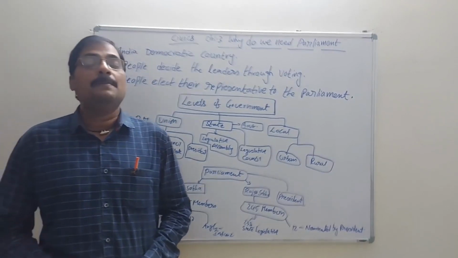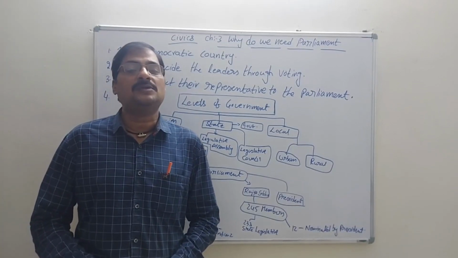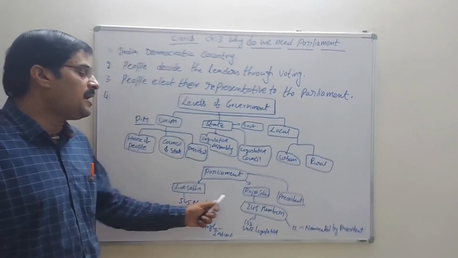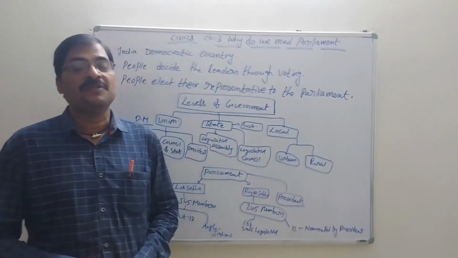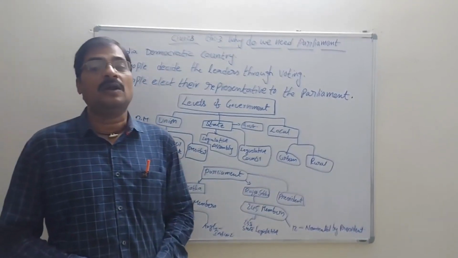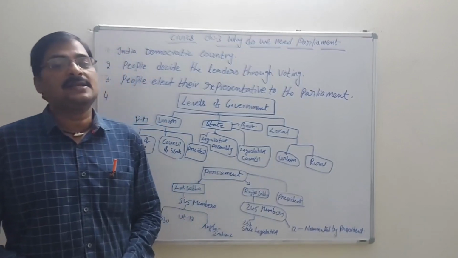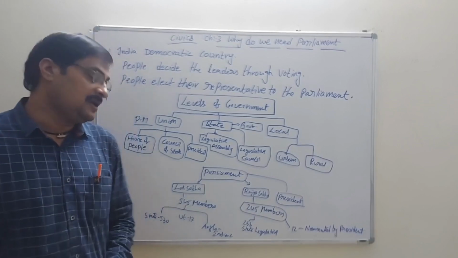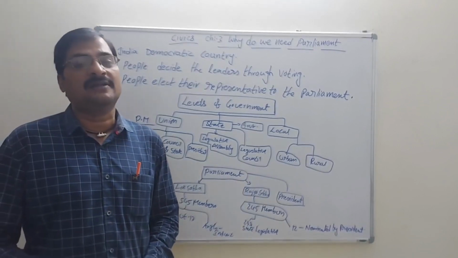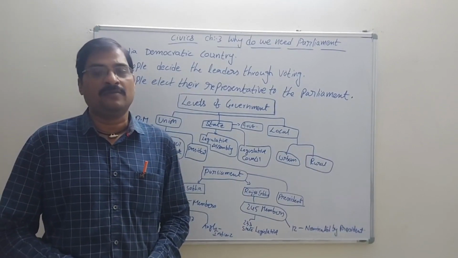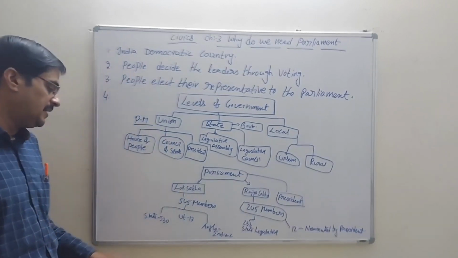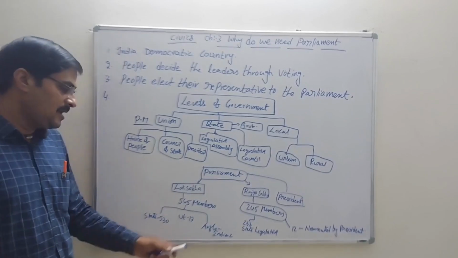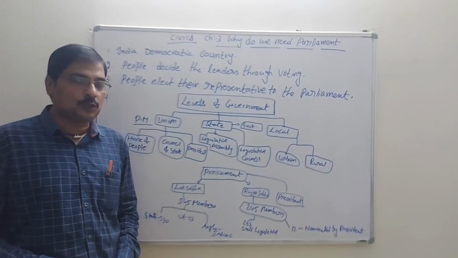We have the parliament, with two houses: Lok Sabha and Rajya Sabha. Lok Sabha is called the lower house, and Rajya Sabha is called the upper house. In Lok Sabha we have 545 members. The 545 members are again divided into 530 from the states, 30 from union territories, and 2 Anglo-Indians.